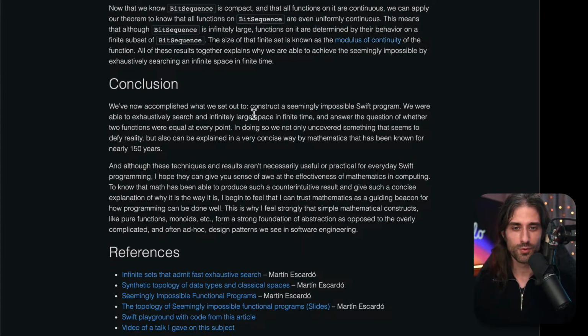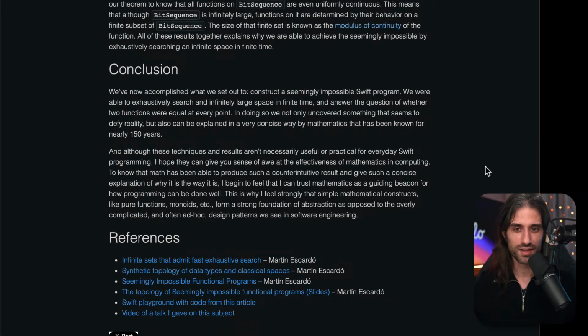So, conclusion: we've reached the end of this article. We've now accomplished what we set out to: construct a seemingly impossible Swift program. We were able to exhaustively search an infinitely large space in finite time and answer the question of whether two functions were equal at every point. In doing so, we not only uncovered something that seems to defy reality, but also can be explained in a very concise way by mathematics that has been known for nearly 150 years.